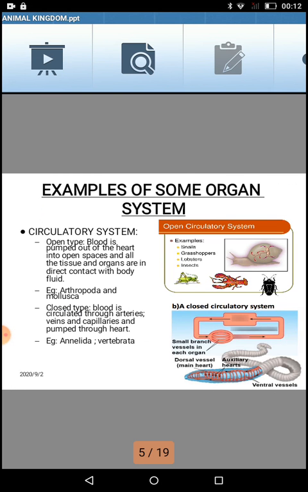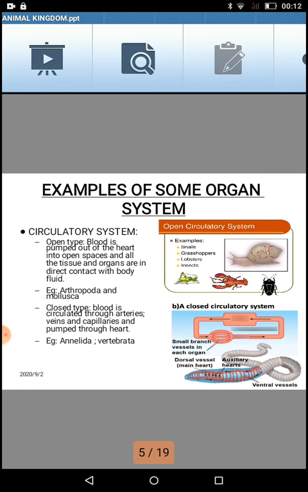Now, in some of the organisms, we have an open type of circulatory system, and in others a closed type. What's the difference between them? Open circulatory system means blood is not flowing in blood vessels. On the contrary, the blood is filled up into the whole body, that is, into the cavity of the body.